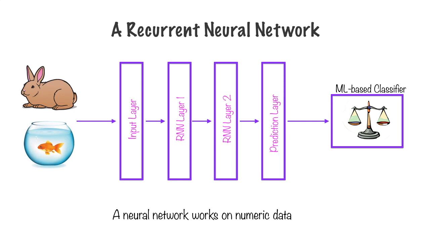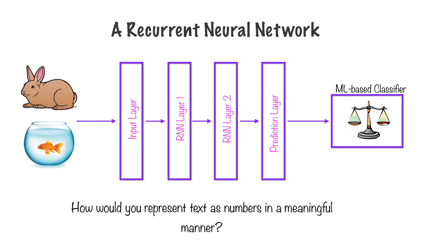But you'll immediately run into a problem. You're quite familiar with neural networks by now, and you know that neural networks train weights and biases and they accept numeric input. But text is text, it's not really numbers. So, how would you use text as an input into a recurrent neural network? One way is to just take a bunch of characters or words and assign numbers to them, but that isn't really meaningful. What we are really looking for is to represent text as numbers in a meaningful manner, where somehow the numbers which represent a word have some semantic connections and relationships with other words.